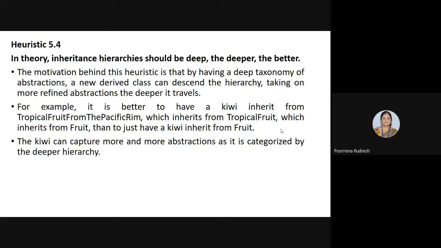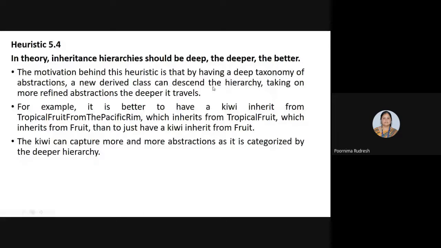And the raspberry variety inherits the property from mango rather than directly inheriting from the fruit class, because as we move down the hierarchy, more and more abstraction is captured. Understood. Hence, as we move down the hierarchy, the inheritance leads to a better inheritance relationship.